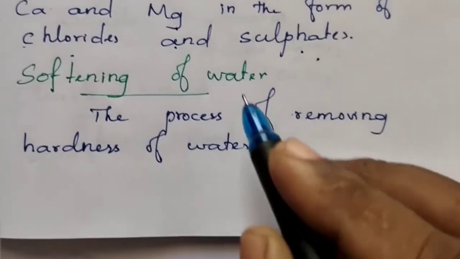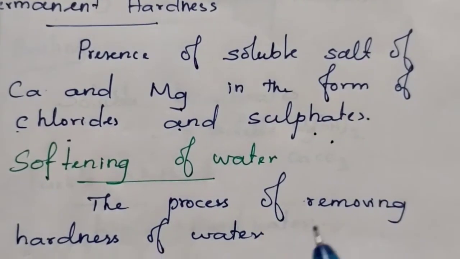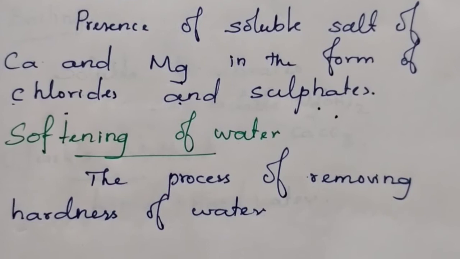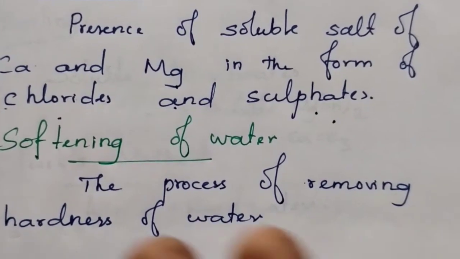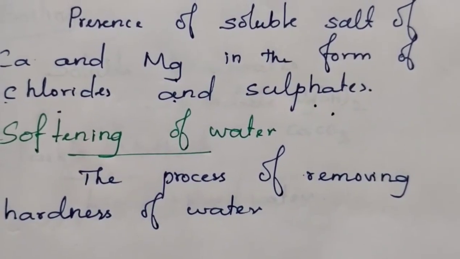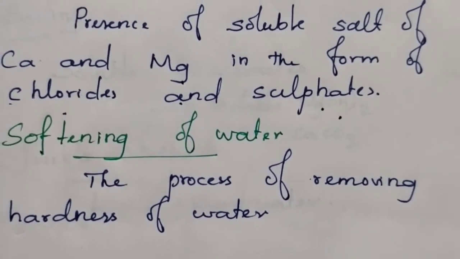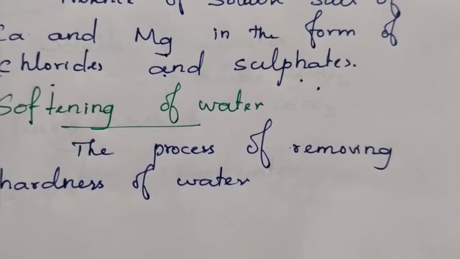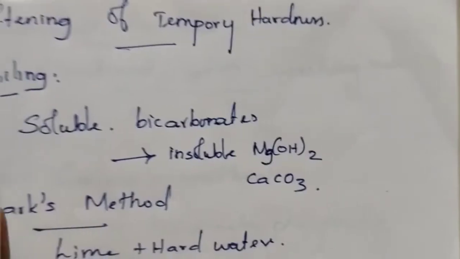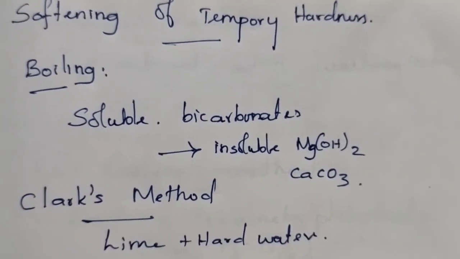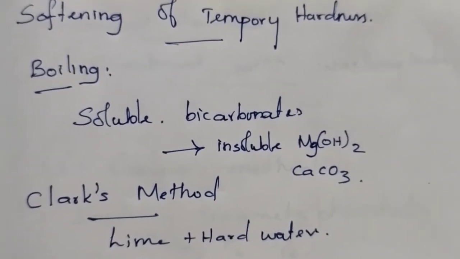Now, softening of water. What do you mean by softening of water? The process of removing hardness of water is called softening of water. Now we are going to discuss softening of temporary hardness. There are two methods.